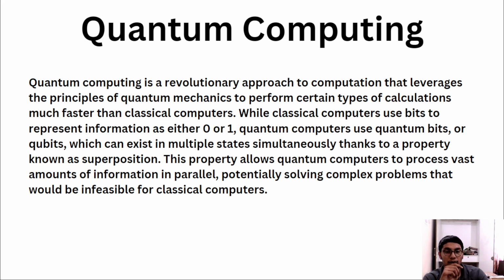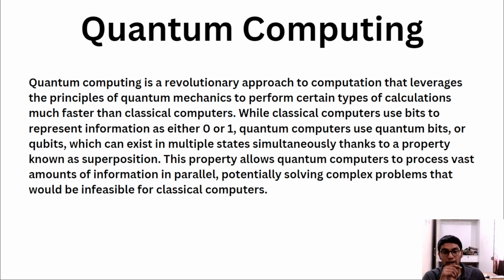What does it mean? What are qubits? As a classical computer uses 0 and 1 to represent the data in the disk, a quantum computer uses quantum bits, or qubits, to represent data, which can exist in multiple states simultaneously thanks to the property known as superposition. What is superposition? We are going to study that also. This property allows the quantum computer to process vast amounts of information in parallel, potentially solving complex problems that would be infeasible for classical computers.